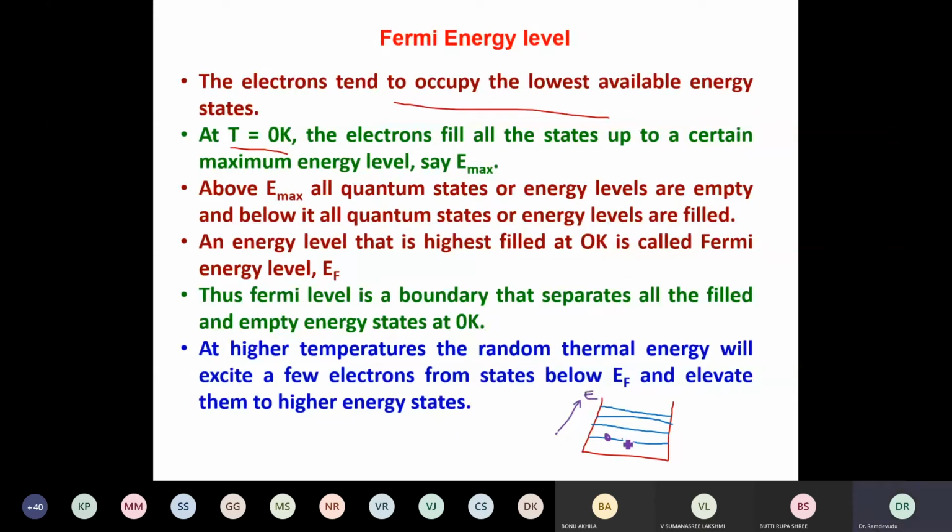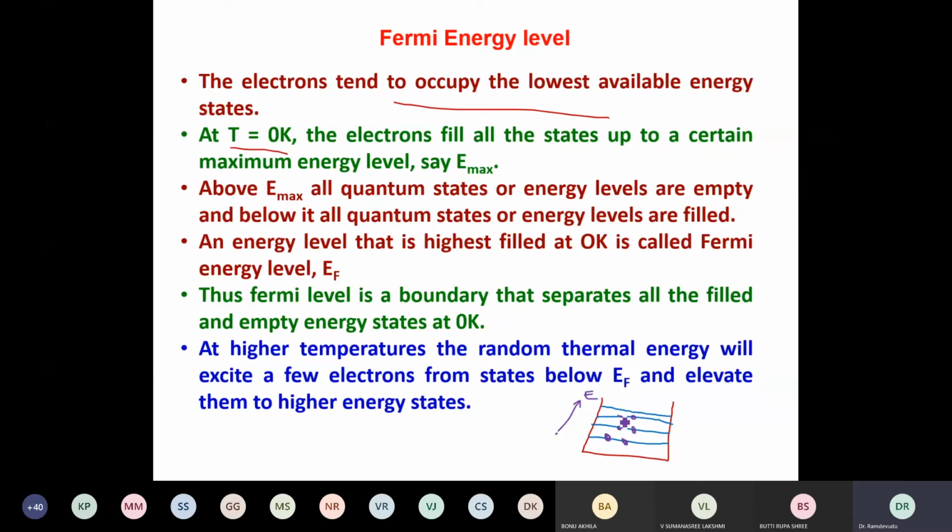And the next particle, if it is an electron, will be there with opposite spin. Not more than 2 particles you can keep in an energy level, with its sub-levels 1 and 2 of spin up and spin down. The next electron will come and be here like this, and the next electron comes here.